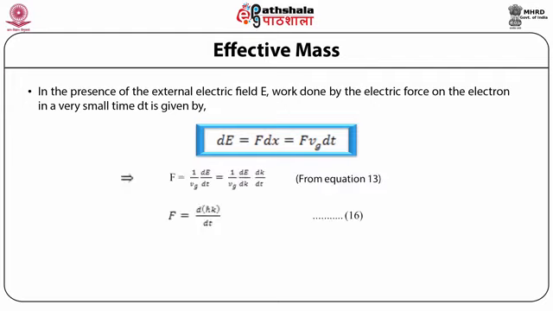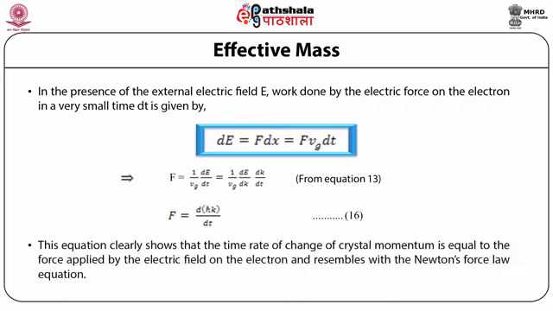So F comes out to be (1/vg) dE/dt, which is (1/vg)(dE/dk)(dk/dt). Further simplifying, this force equals dp/dt, where p is ħk, the momentum. Equation 16 clearly shows that the time rate of change of crystal momentum is equal to the force applied by the electric field on the electron, and resembles Newton's force law.